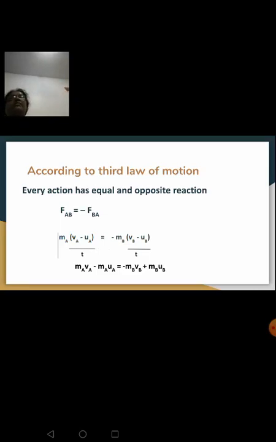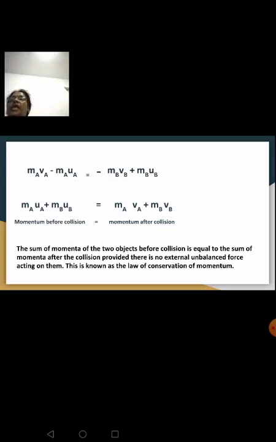Now we are substituting rate of change of momentum in place of the force of ball A and ball B. So it becomes MA into VA minus UA upon T is equal to minus MB into VB minus UB upon T. You can cancel T on both sides, and if you are removing the bracket, what will happen? MAVA minus MAUA is equal to minus MBVB, and there is a minus sign in between, so the minus sign is there with this MB also. So minus into minus gives plus MBUB. So now we have this expression: MAVA minus MAUA is equal to minus MBVB plus MBUB.